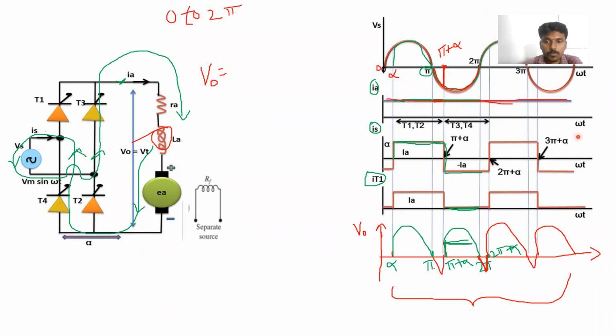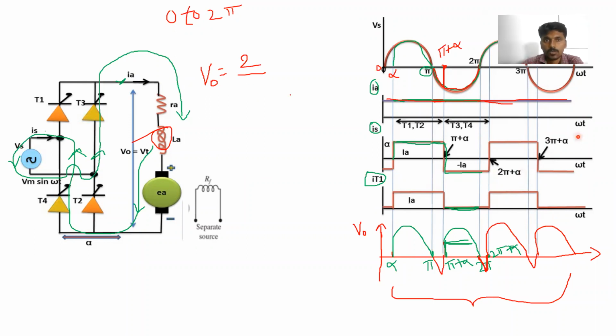From this point to this point is one pulse, and then the second pulse. कितने pulses present हैं? 2 pulses. यहाँ से लेकर यहाँ तक एक ही pulse consider करते हैं अपन. This is continuous, alpha to pi and pi to 2 pi plus alpha. Alpha to pi positive and pi to pi plus alpha negative. Clear? So 2 pulses are present.